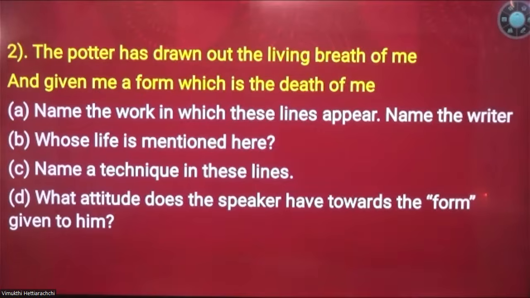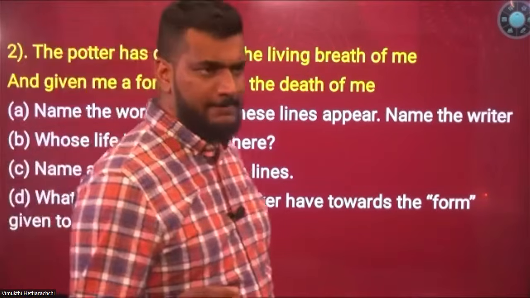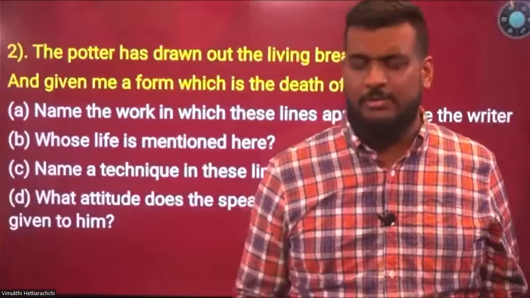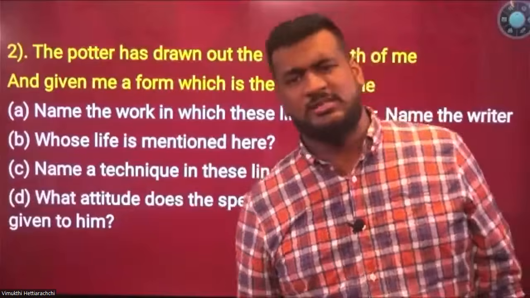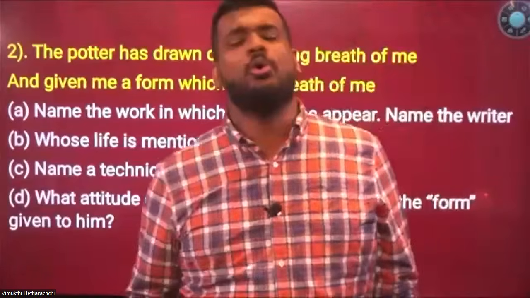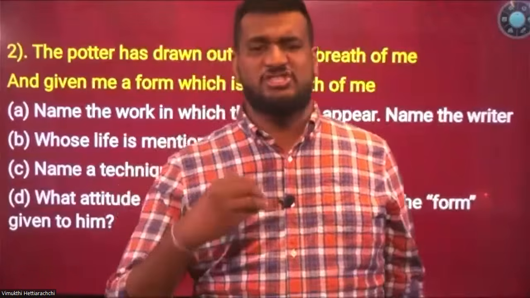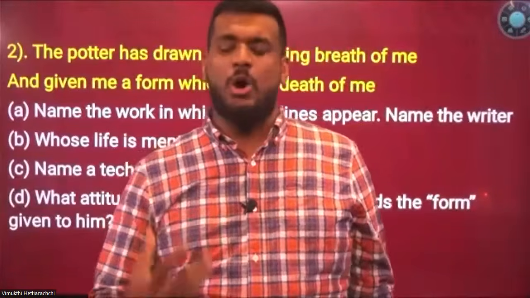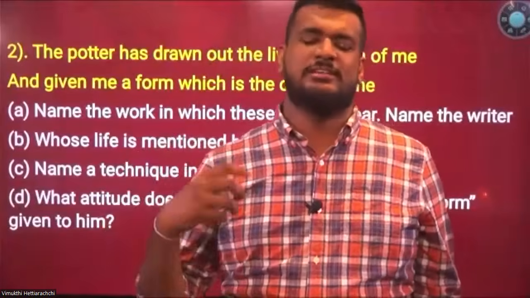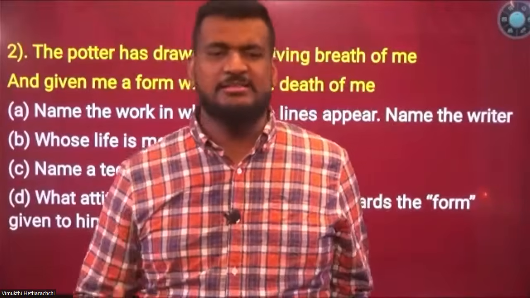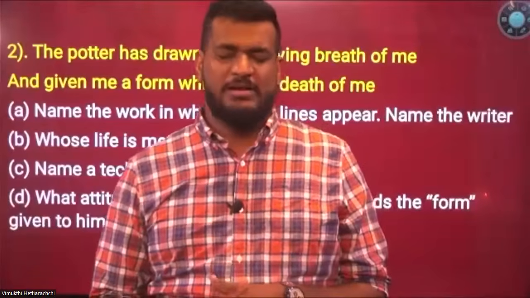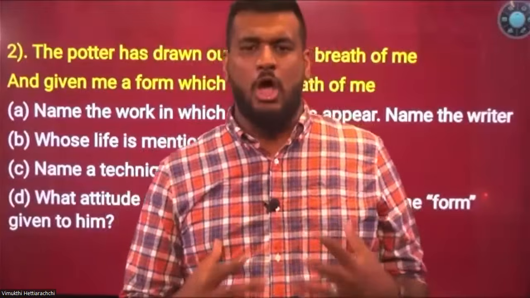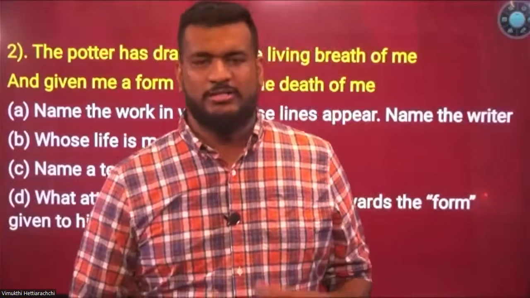This particular poem is actually taken from Earthen Goblet by Harindranath Chattopadhyay. Earthen Goblet is a very important poem for you because it clearly shows how a natural life can be changed, warped and shaped by outside factors, how outside factors can affect something natural, and how that natural object can be shaped. That is the basic idea.